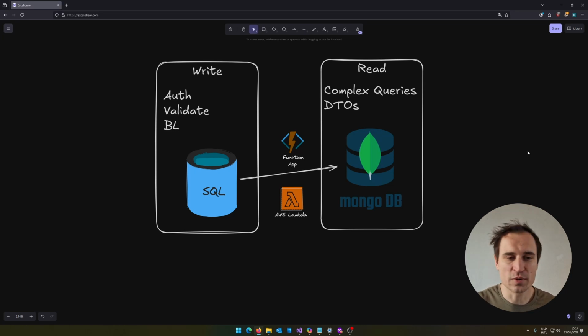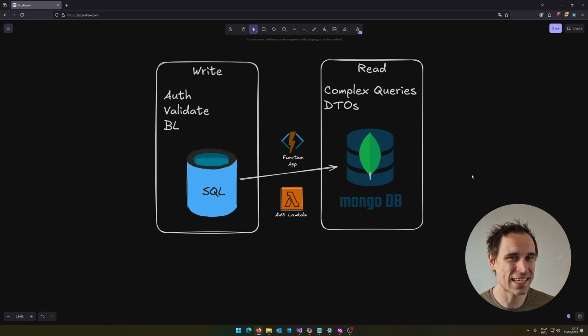Now, this does come at a price, because that means if we make a change here, we're not going to wait until that change is propagated before we return a success here. That would be too slow and would kind of defeat the purpose of separating that read and that write. So we just write here, we immediately return, and then asynchronously we're going to update this database. So that does mean that you'll have to be able to deal with eventual consistency. It will not be immediately up to date. Here it might take a little while.